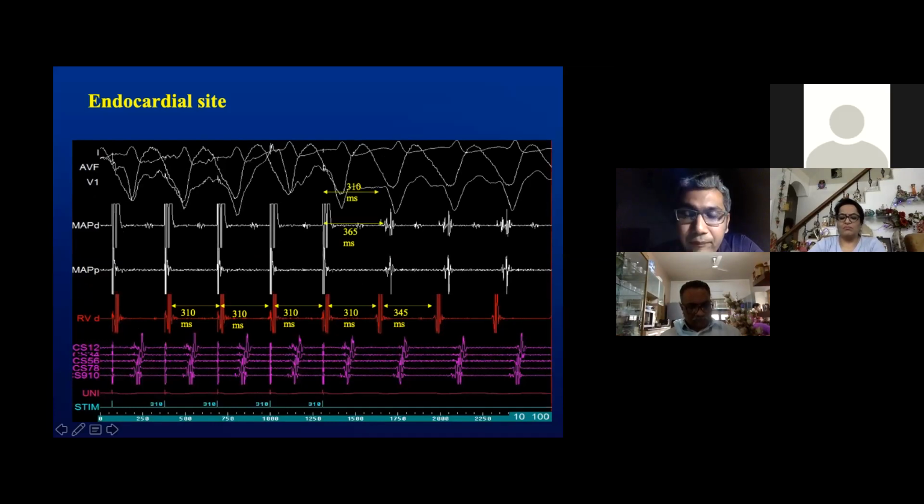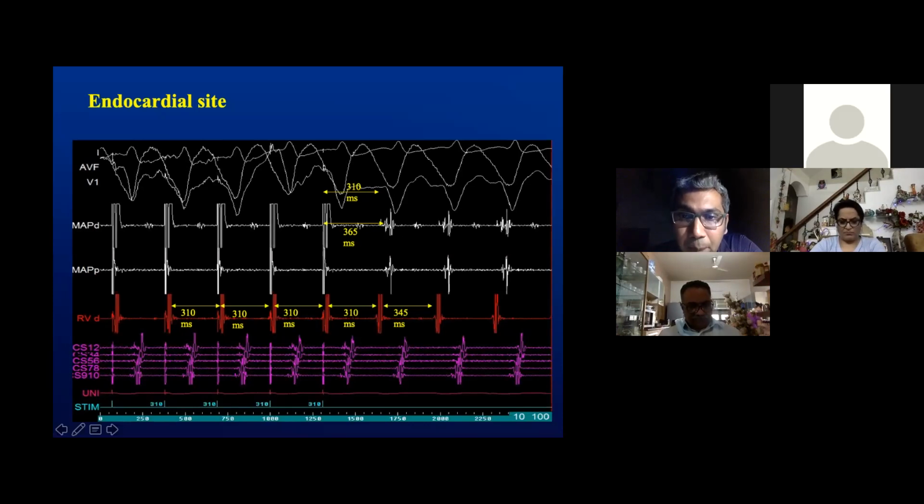Looking at the post-pacing intervals, the last paced QRS was in fact this QRS, not the immediate after QRS. As you can see from the RV catheter, which is accelerated to 310 milliseconds with this beat 2, this being the QRS, the stim to the QRS was around 310 milliseconds.